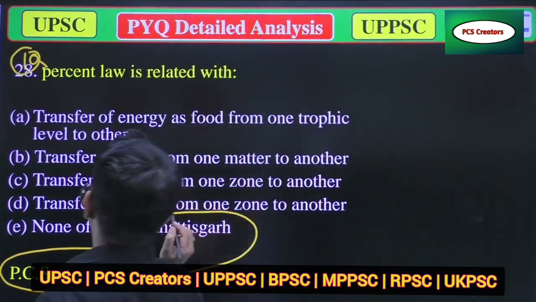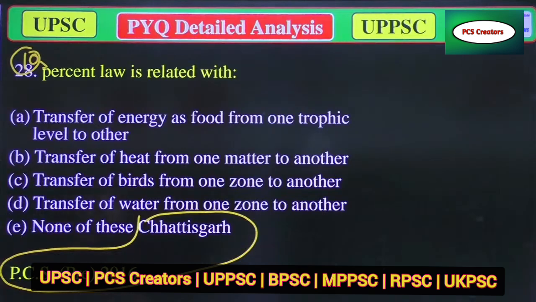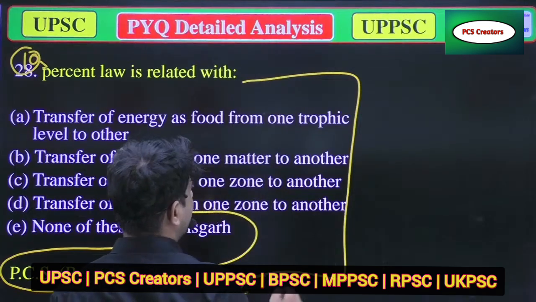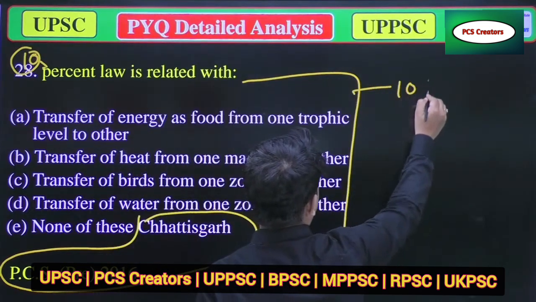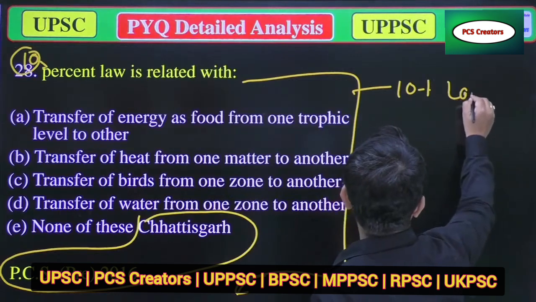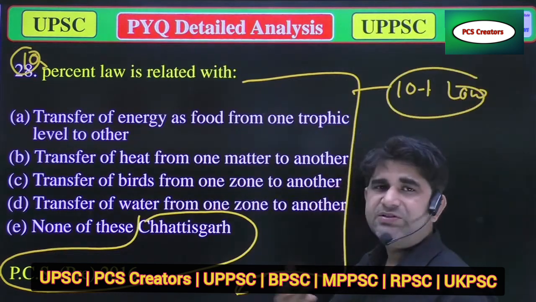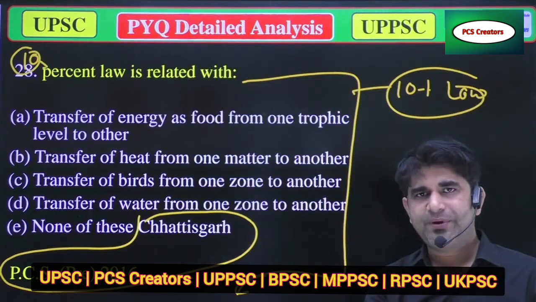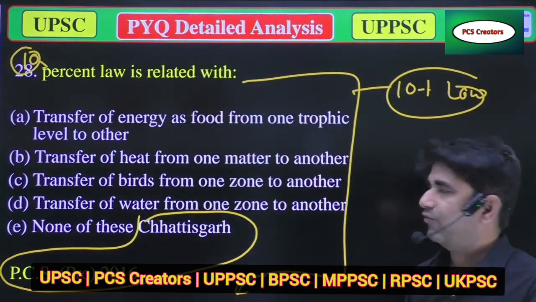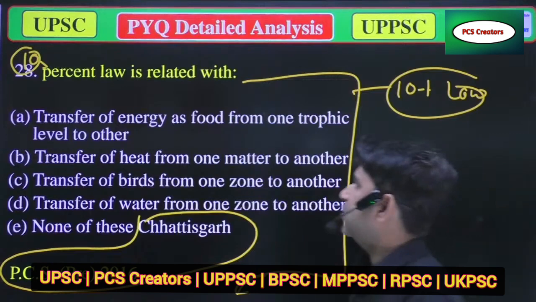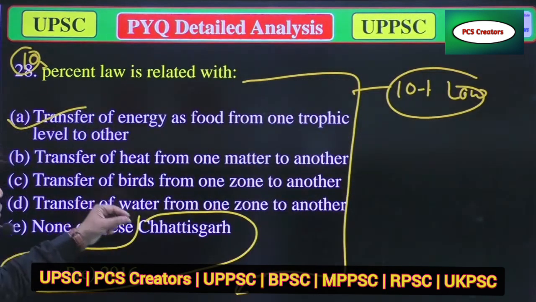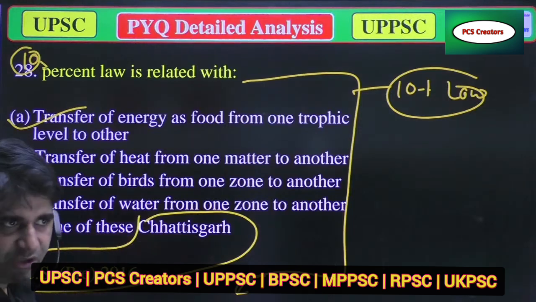So, the 10% law is related to what? This law was given by Lindeman, a scientist. In the 10% law, we talk about the transfer of energy from one trophic level to the next trophic level. So option A is correct: transfer of energy as food from one trophic level to another trophic level.